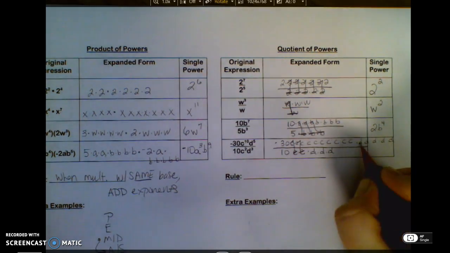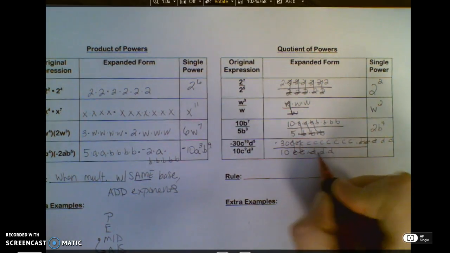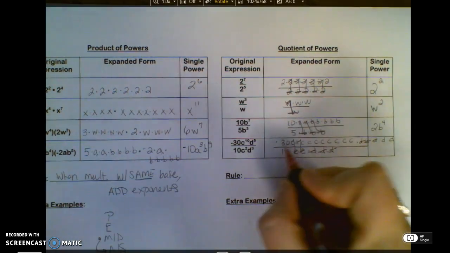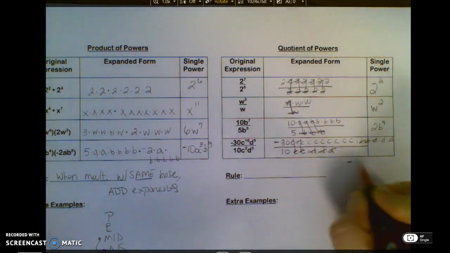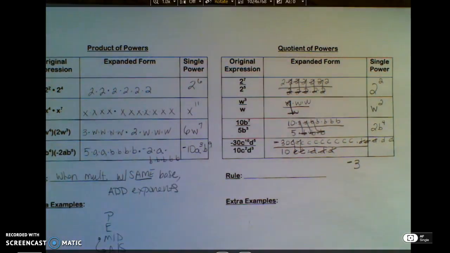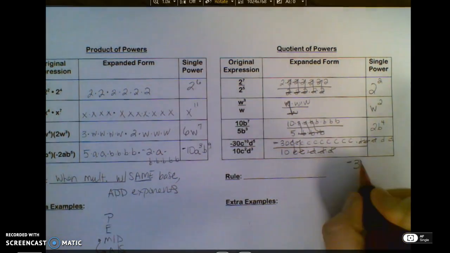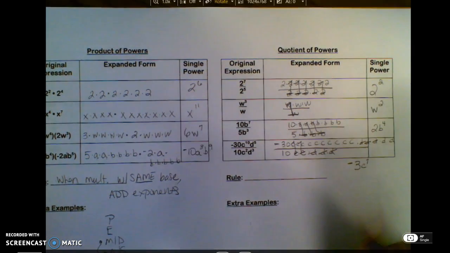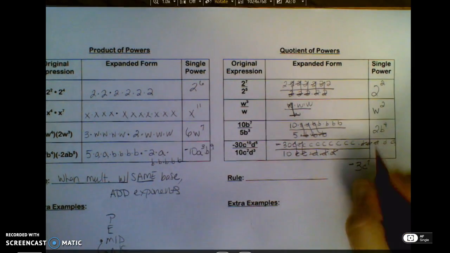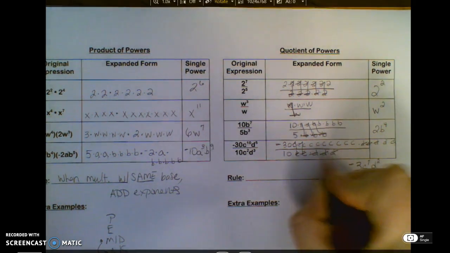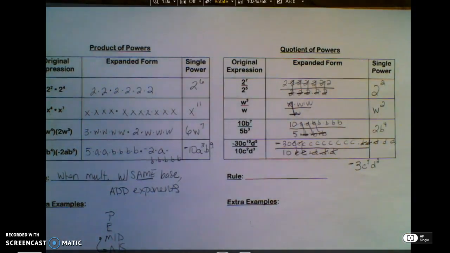Negative 30 divided by 10 is negative 3 in the numerator. I have 7 c's left in the numerator. Notice I have no c's in the denominator. I have 2 d's left in the numerator. None of them are left in the denominator.